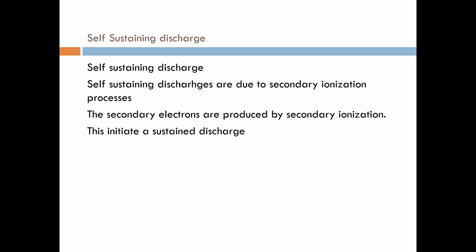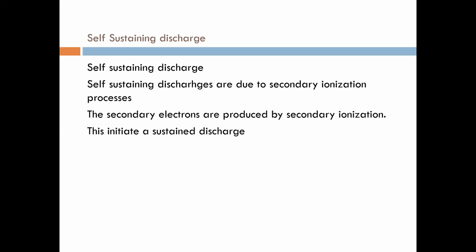We have seen the different types: electron emission due to positive ion impact, electron emission due to photons, electron emission due to metastable and neutral atoms, and lastly the electron attachment process. These are the secondary ionization processes, and self-sustaining discharge occurs due to all of them.